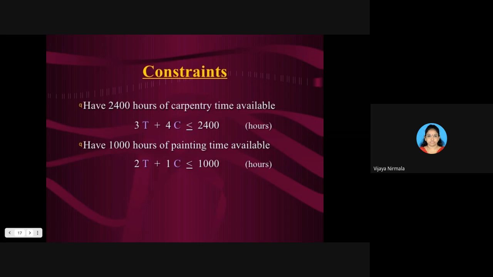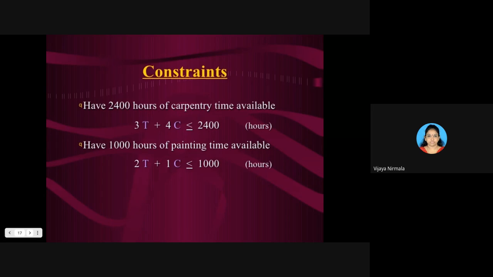Let x1 and x2. But here for easy understanding, I am telling about T and C. But generally we use x1 and x2, and some they may use x and y also. Let x variables and y variables. So, but here only from the understanding point of view, I am telling about T and C. Okay. Did you understand the constraints, ma? 2400 hours time available for carpentry work and 1000 hours of painting time available.